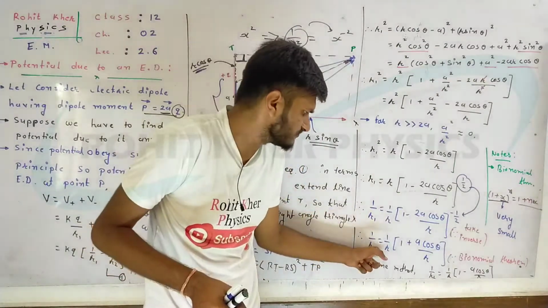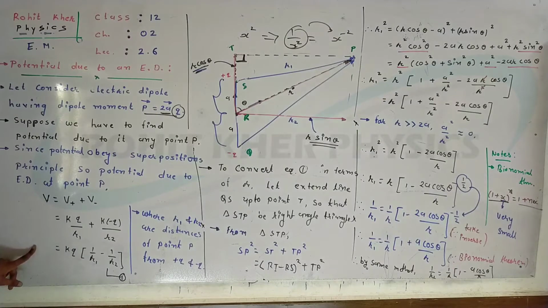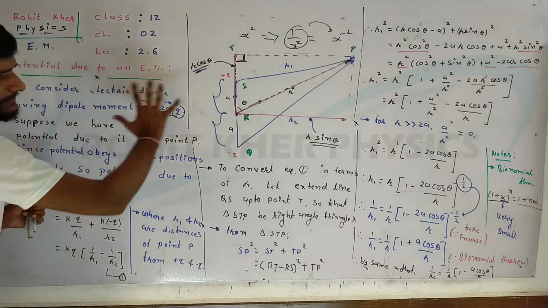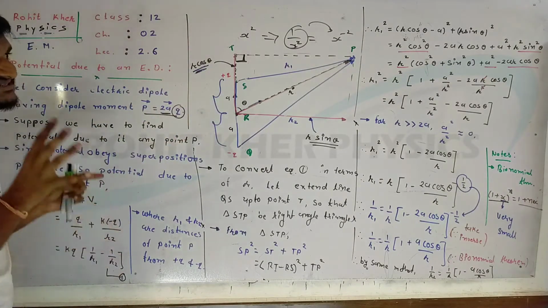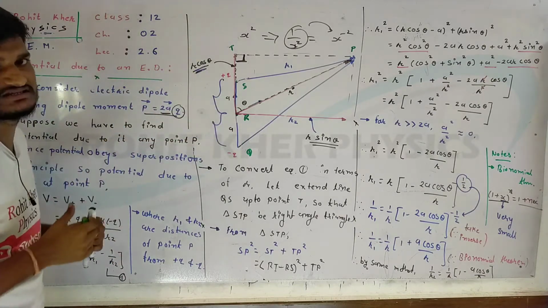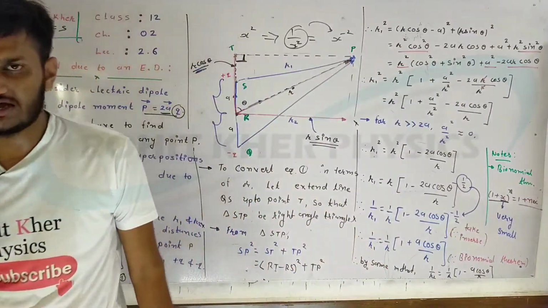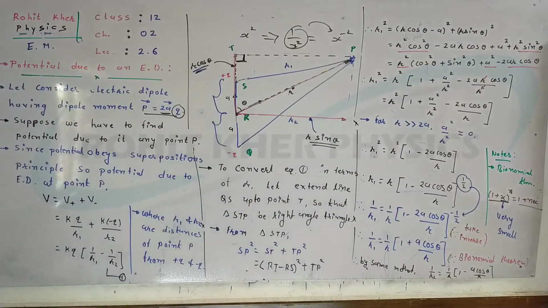We have to put this 1 upon r1 and 1 upon r2 in our equation number 1. For this I have to wrap up something. So take a screenshot of it very well, because I am going to remove some extra things to make our final equation. So I will pause the video for a while, and take a perfect screenshot to understand the whole thing.